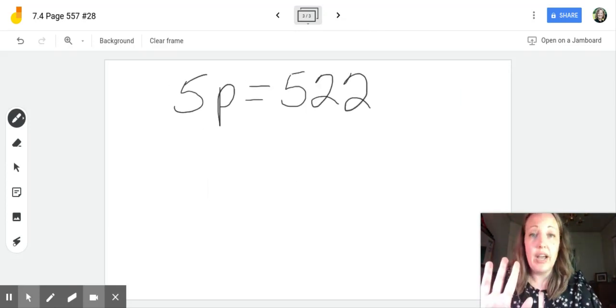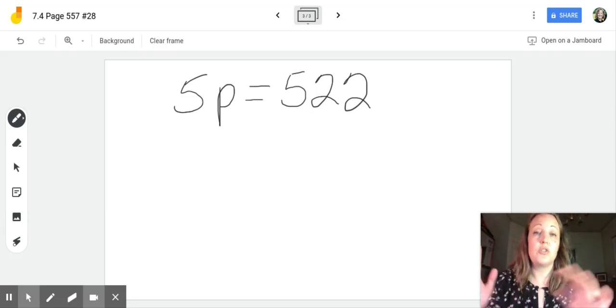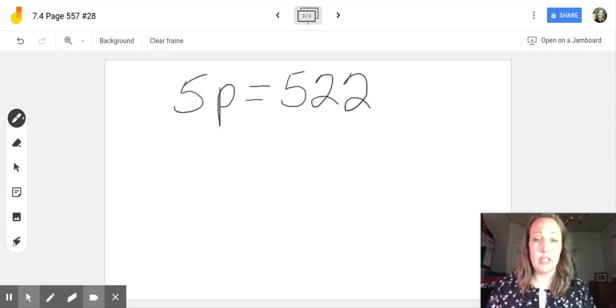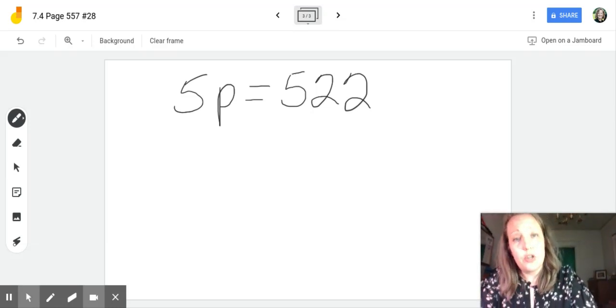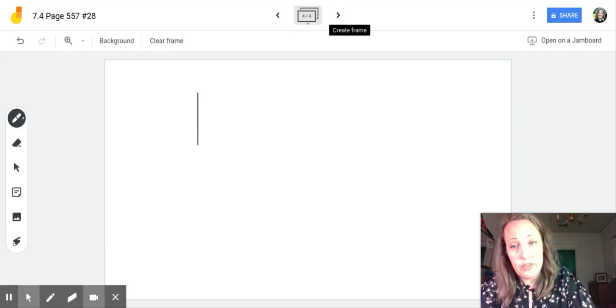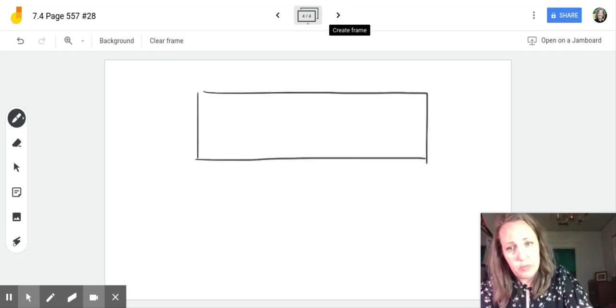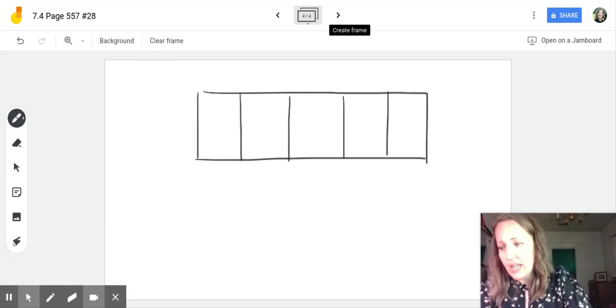Let's go to Jana. Jana scored 5 games, and she scored a total of 522 points. So we want to figure out P, the average of points scored per game. So we're going to divide both sides by 5. And I know this is not going to come out evenly, because it doesn't end in a 0 or 5. So I'm going to show you a method of division. If you are a student in my class, you've seen this before. It's a box method. Some of you liked it, some of you hated it.